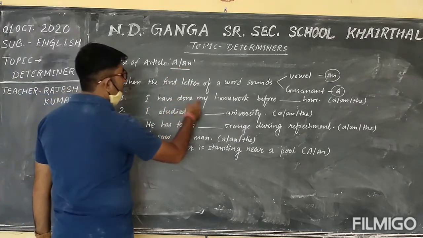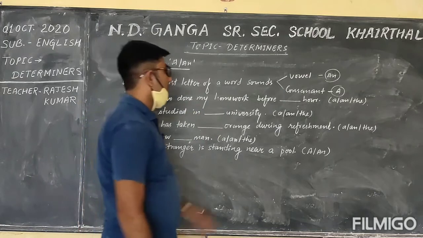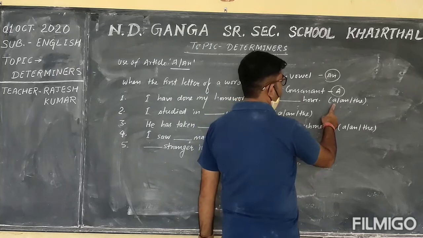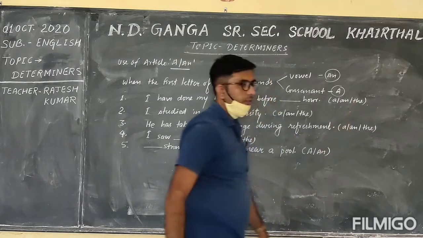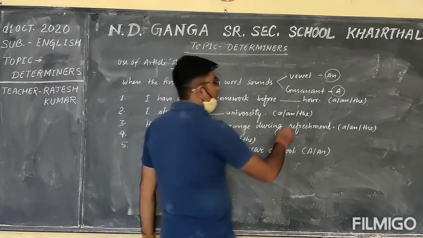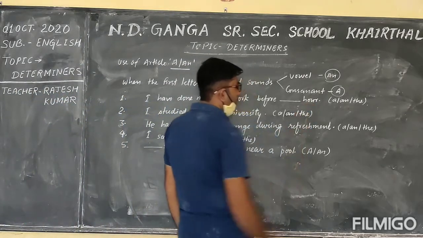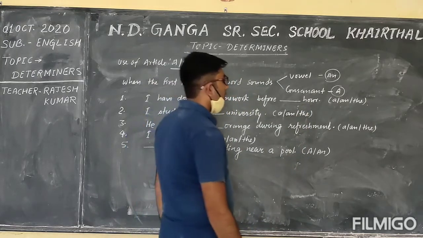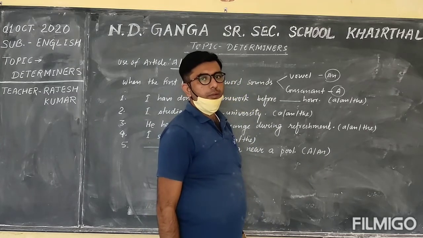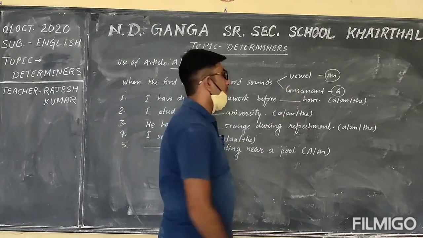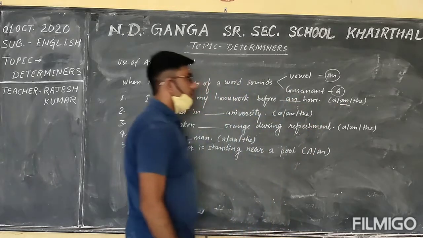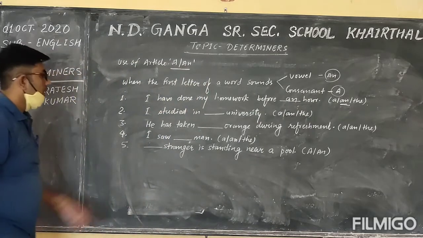I have done my homework before. Space a. There are options article a, article an, and article the. And you can understand that when we pronounce the sound of the word hour, it will be the sound of a vowel, so we will have to use article an.